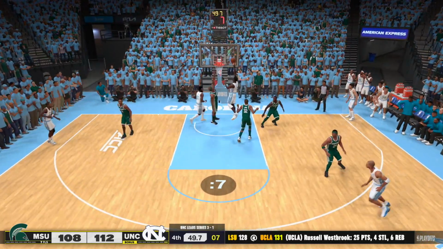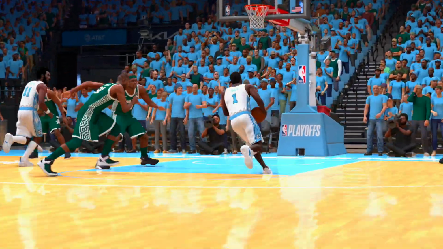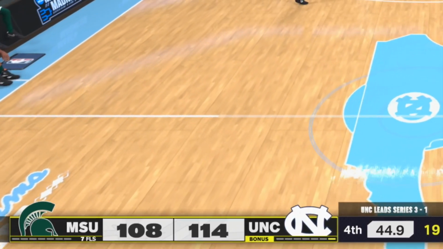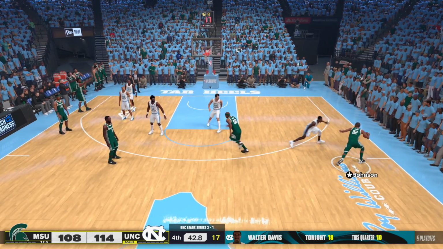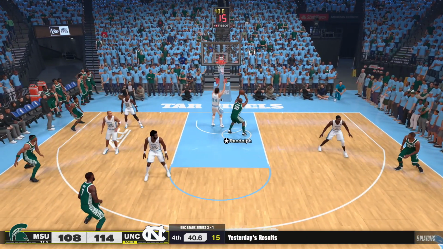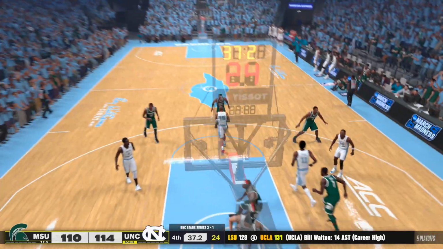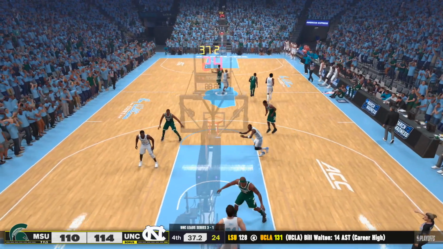Walter Davis, Phoenix Suns legend, going to the rim, hanging and hitting. My man looked like MJ right there. Are you kidding me? I can't believe they didn't give him an and one on that animation. Michigan State needs a bucket here, preferably a three, but they can't go empty. Zebo inside, good pump fake. Oh no, Randolph had the bucket. Okay, he pump faked unnecessarily a bunch of times, still scored the 2.